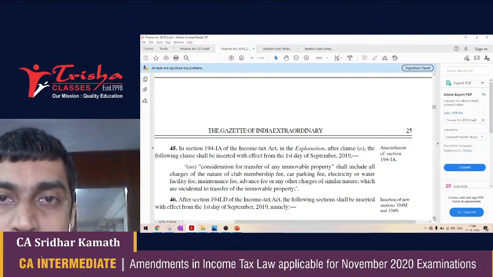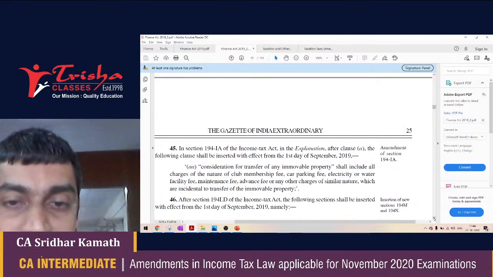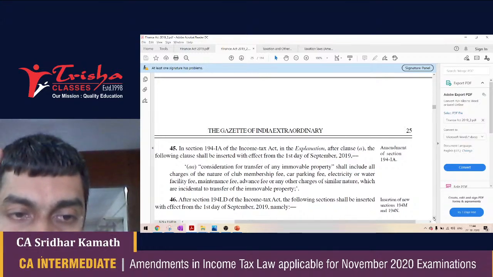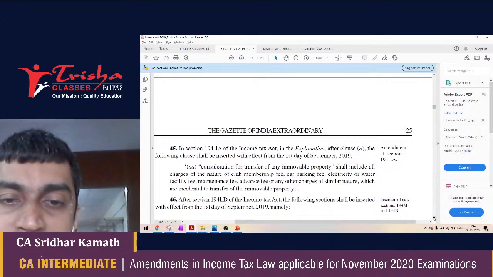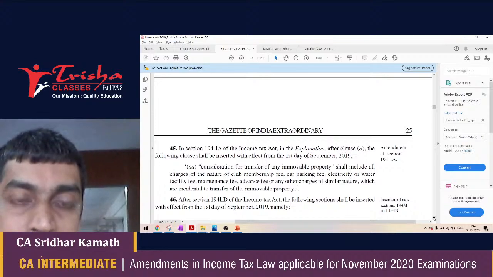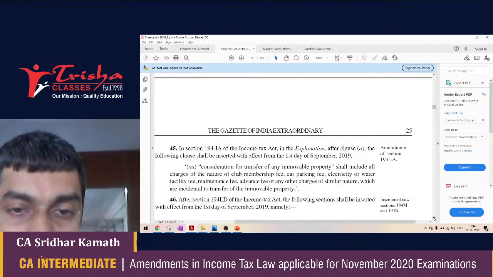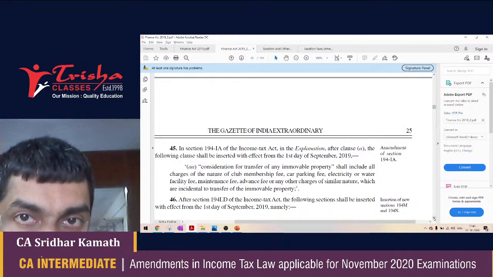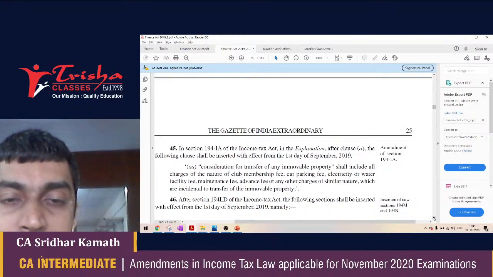The TDS is applicable to 77 lakh 50,000 because now they are saying consideration should include all charges of the nature of club membership fee, car parking fee, electricity or water facility fee, maintenance fee, advance fee, or any other charges of similar nature which are incidental to the transfer of the immobile property.